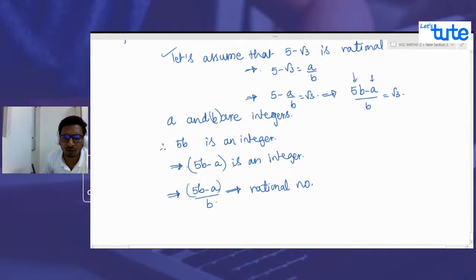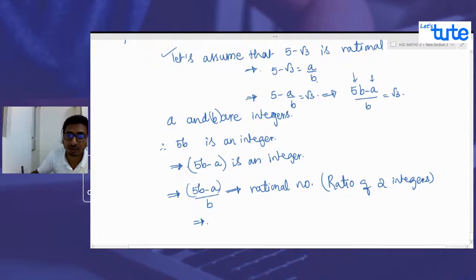So this is a ratio of two integers. When this happens, we say that this is a rational number.